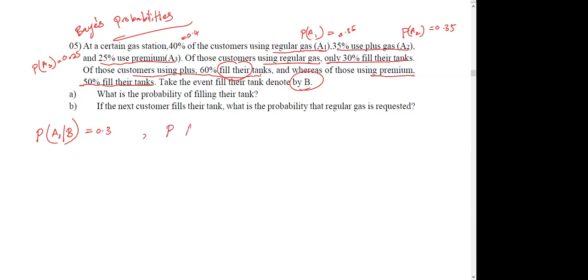Probability of B given A2, which is this one, 60%, means 0.6. Probability of B given A3, the last one using premium, 50% fill their tanks, 0.5. Clear?